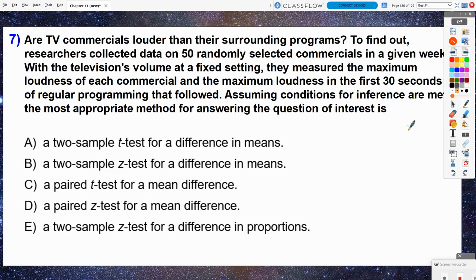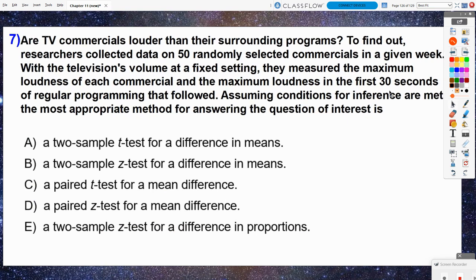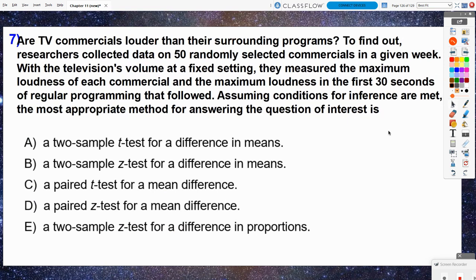Number 7. Scoot this over just a bit. There we go. Are TV commercials louder than their surrounding programs? To find out, researchers collected data on 50 randomly selected commercials in a given week. With the television's volume at a fixed setting, they measured the maximum loudness of each commercial and the maximum loudness in the first 30 seconds of regular programming that followed.